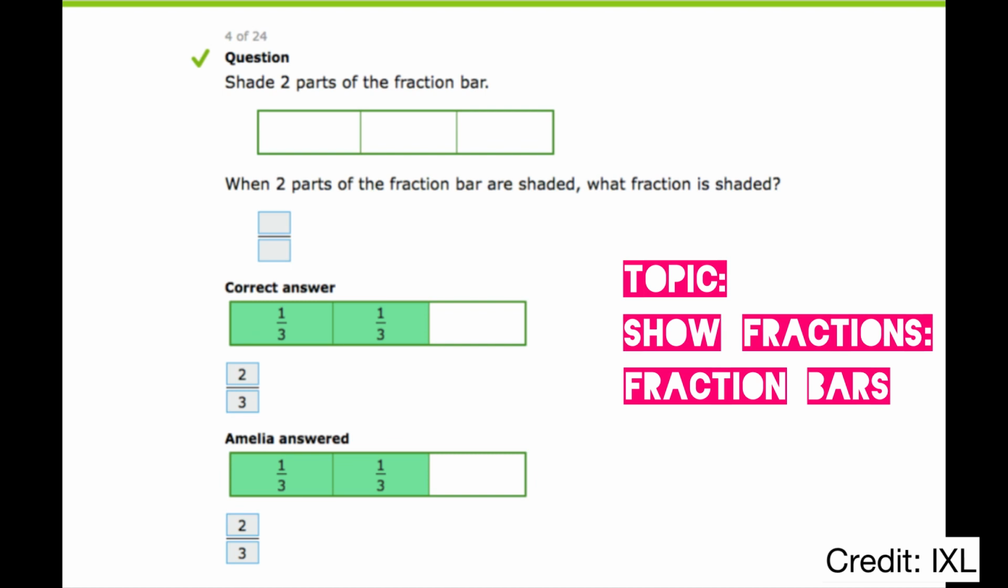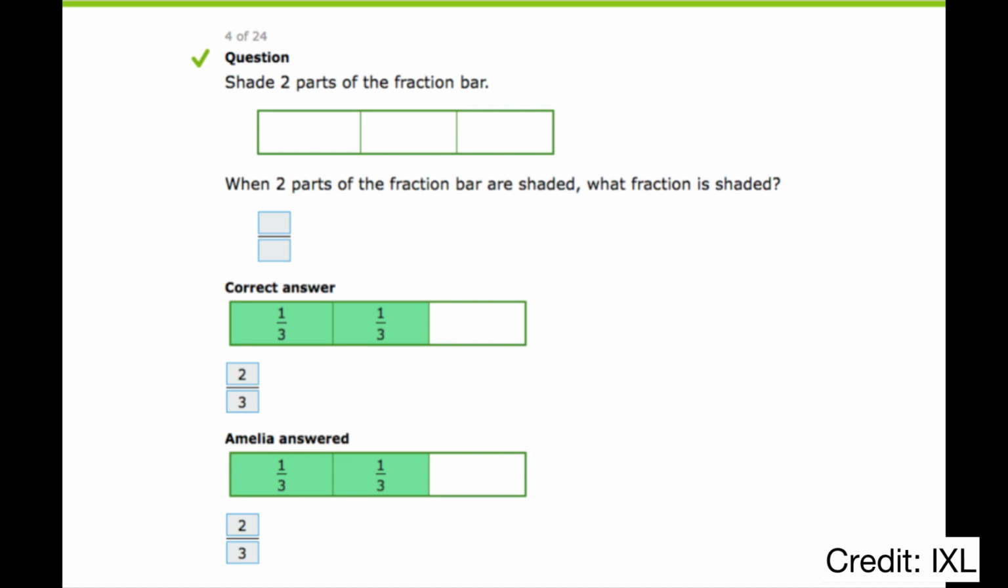I practiced showing fractions with fraction bars. In this question, the fraction bar has 3 equal parts. Each part is 1/3 of the whole. 2 out of 3 parts are shaded, so the fraction is 2/3.